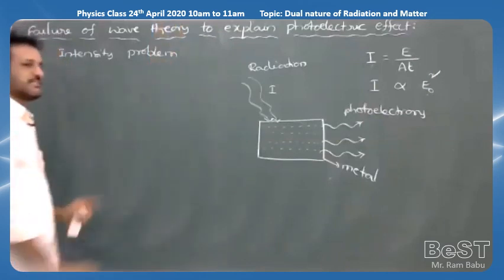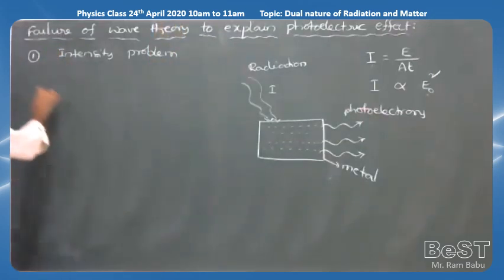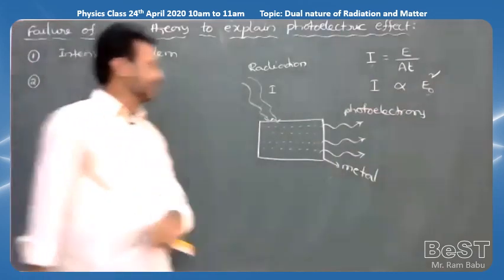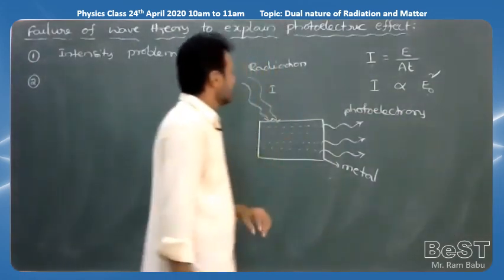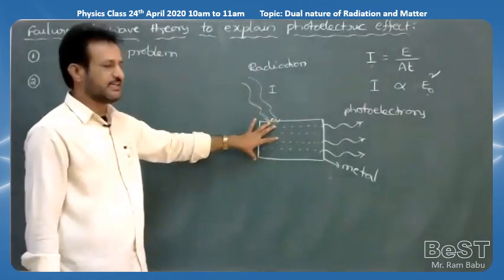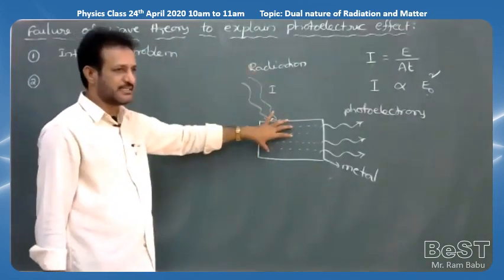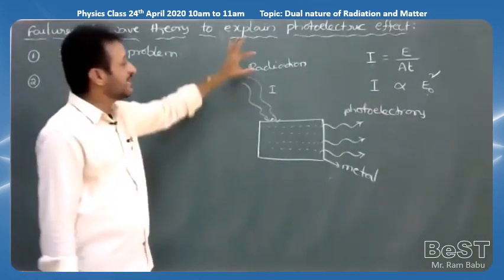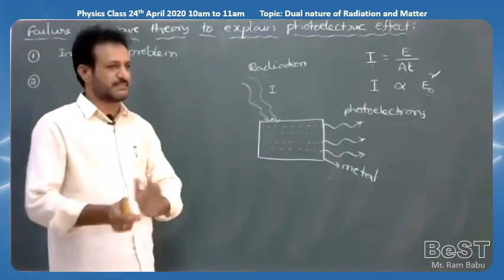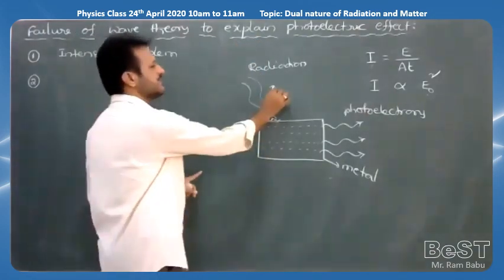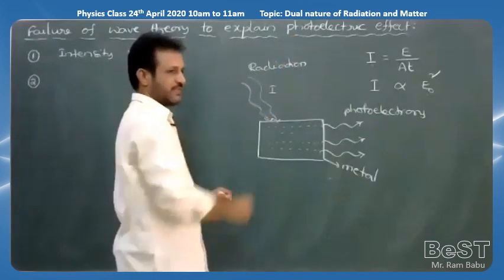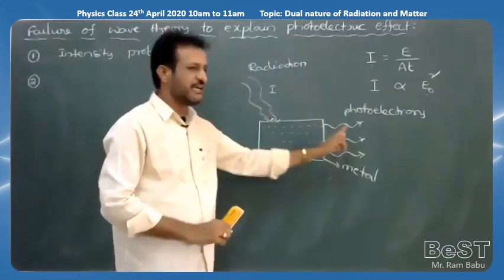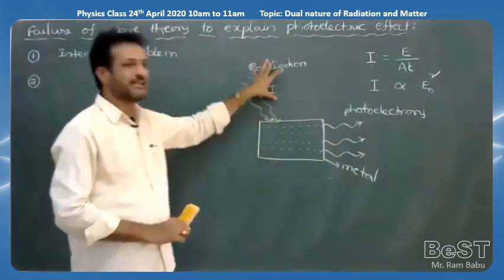So that is a first failure. And the second one, what wave theory thought and what experiment is saying. Second failure we can take. Here I am choosing a metal surface, and radiation falls on the metal surface. According to wave theory, radiation travels in the form of waves. For example, if the intensity of the wave is higher, electrons are emitted outside, whatever may be the frequency of the light.